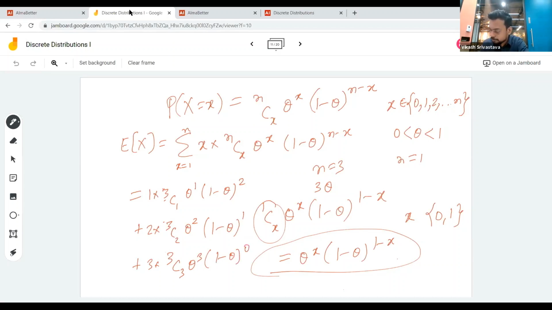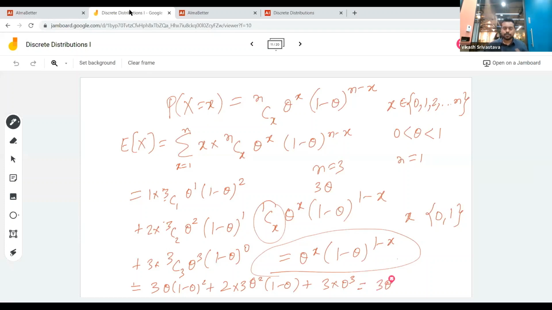So if you can add this, so this is 3 theta minus theta square plus, so 3C2 is again 3 factorial divided by 2 factorial into 1 factorial, so that will be 3 again. So theta square (1 minus theta) plus 3 into theta cube, right? So if you calculate this, I'm pretty sure you're going to get 3 theta.